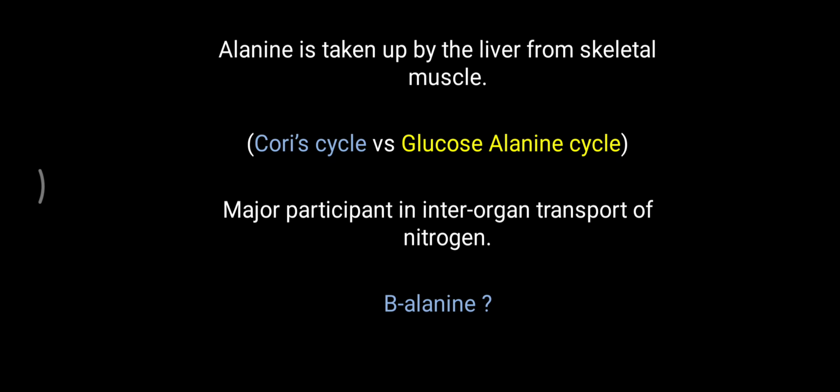Now similar to alanine, there is beta alanine, but what beta alanine is, we will look at in a separate video. So at present you have to remember alanine is mainly related with glucose molecule formation or gluconeogenesis, and the most important reaction, SGPT, is related with alanine. So that's all about the significance of alanine in our body.